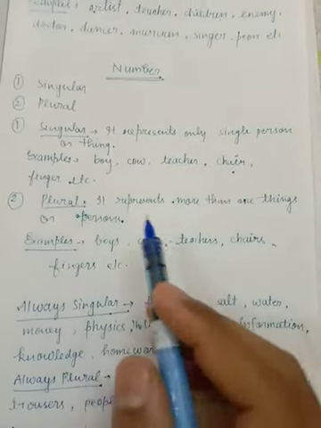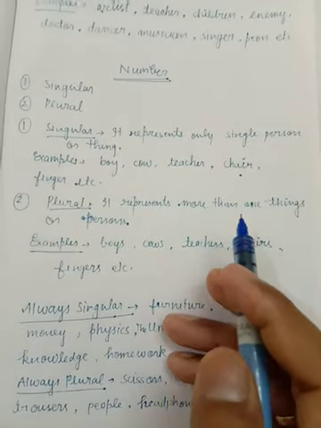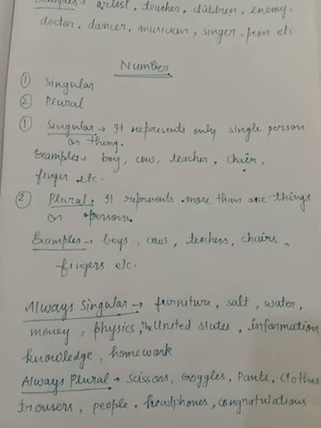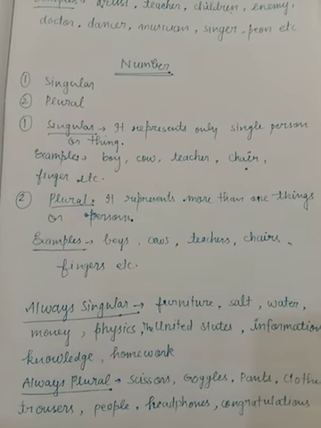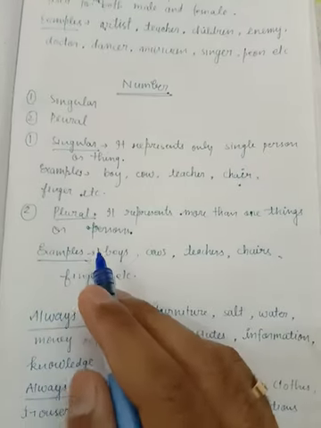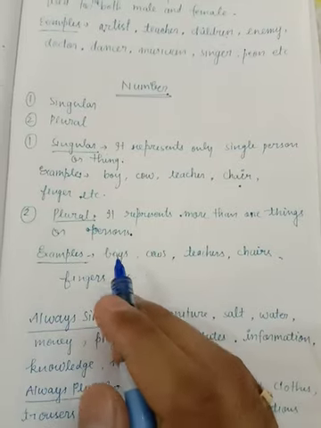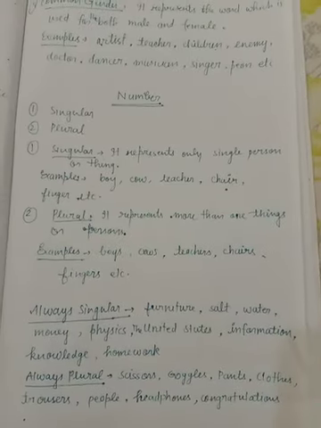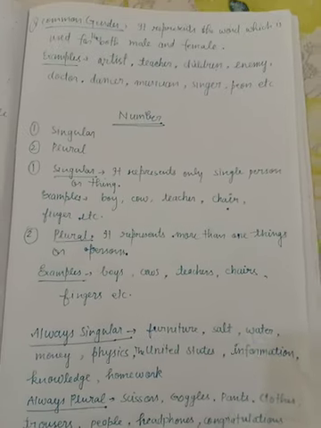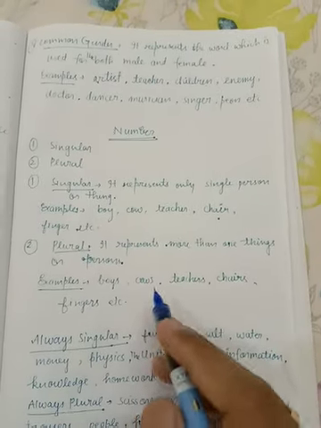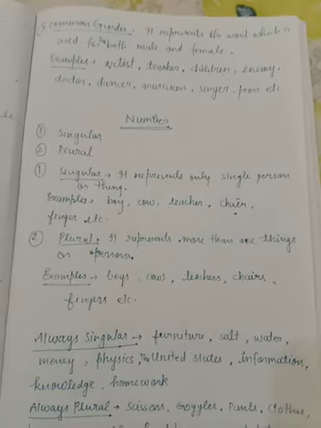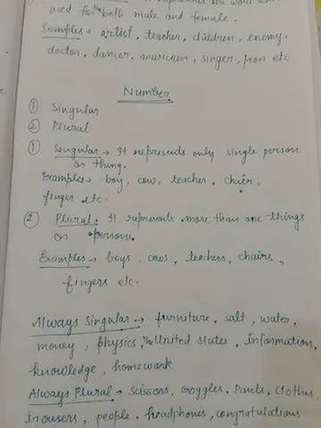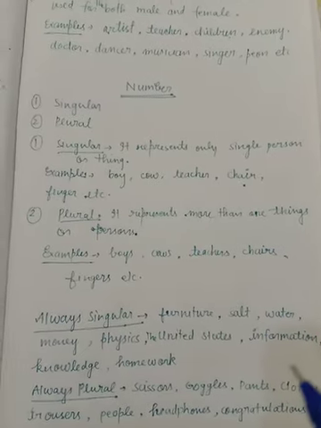Then after it comes plural. It represents more than one thing. Two or more things can be denoted under plural noun. Plural number. Examples are given: boys, cows, teachers, chairs, fingers, etc. There are many other examples which you can find out and note down for your own use.